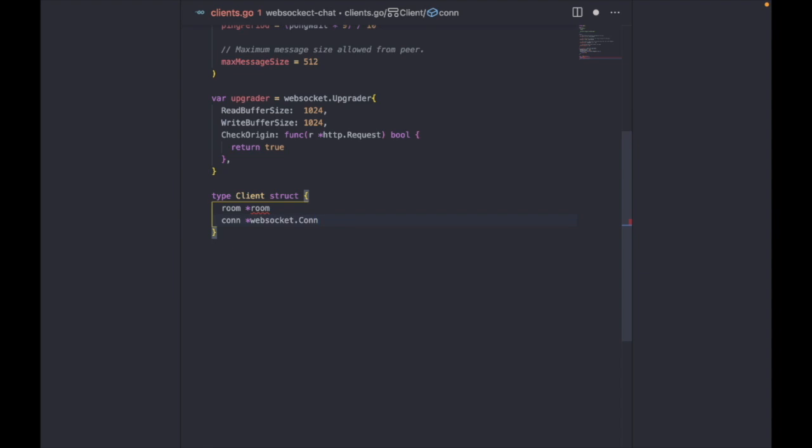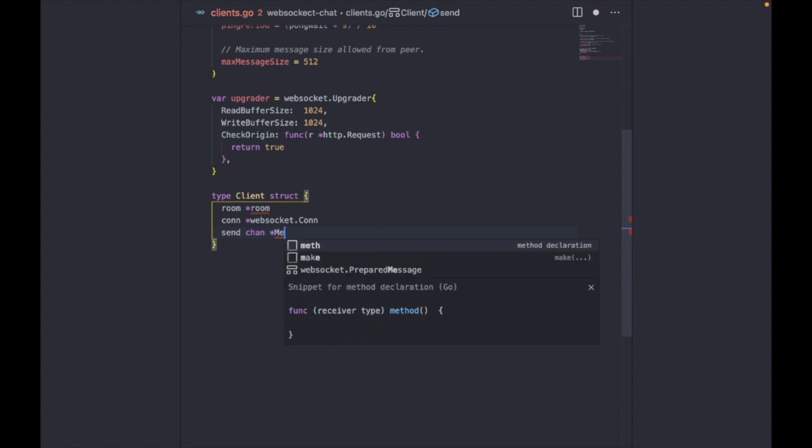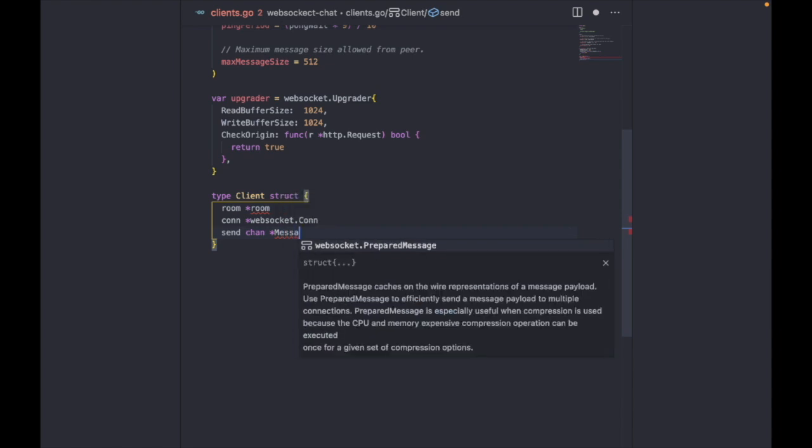The last thing is a channel for their messages. We're going to create a send channel, which would be used to send messages to the client. Whenever they receive a message on this channel, it sends them the message. It will be of type message, which we haven't yet created, but we're going to create that pretty soon.